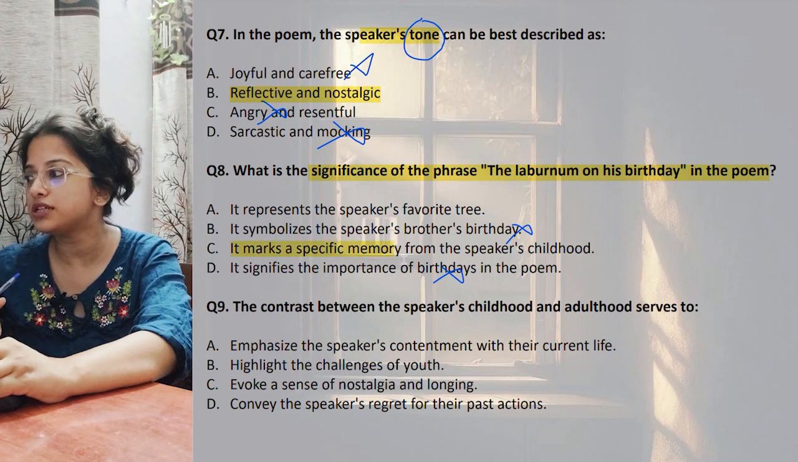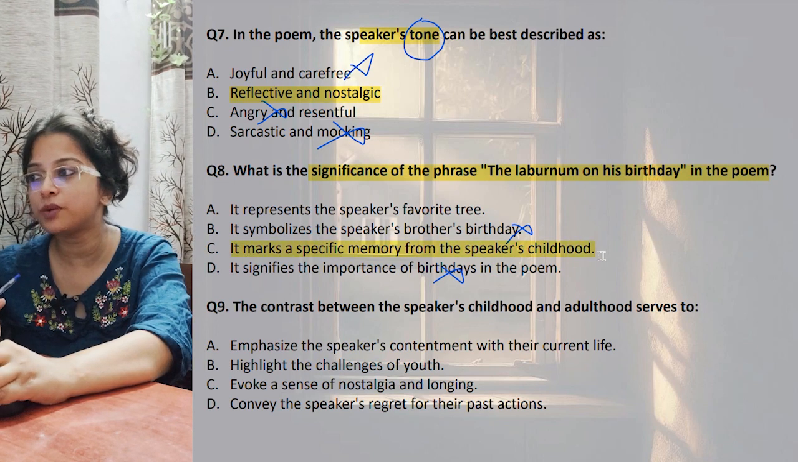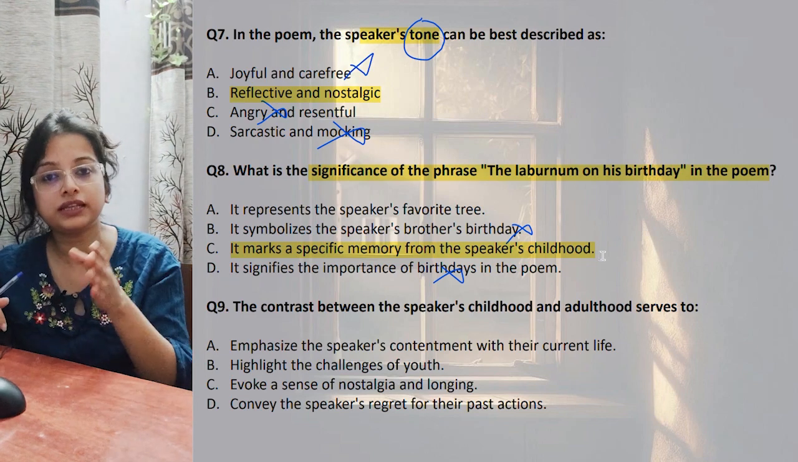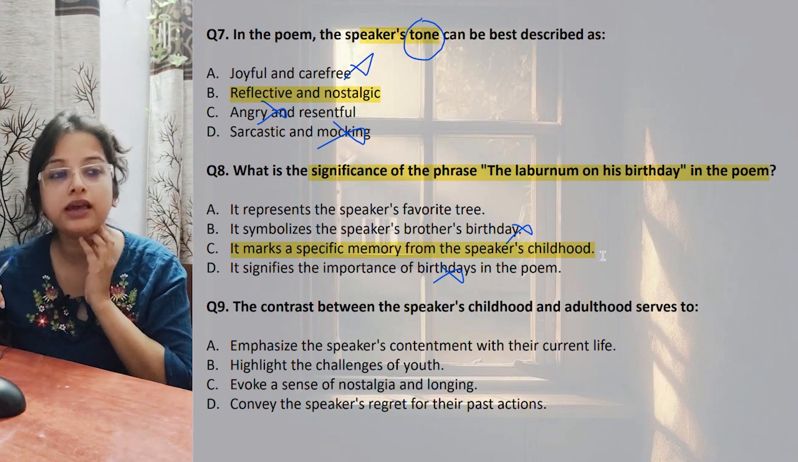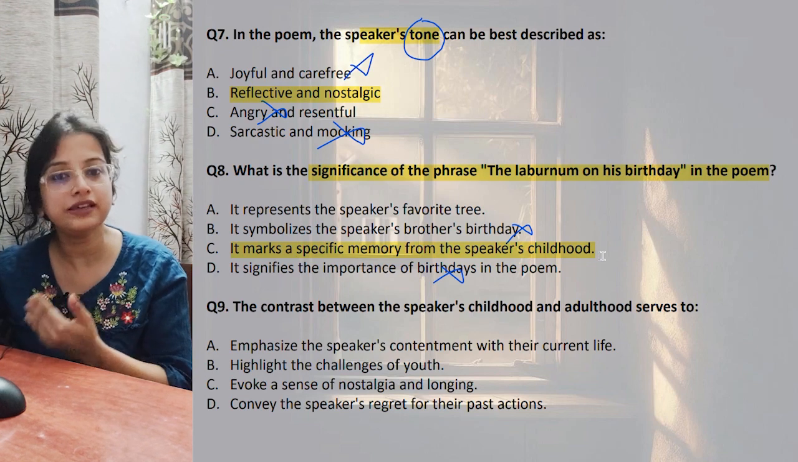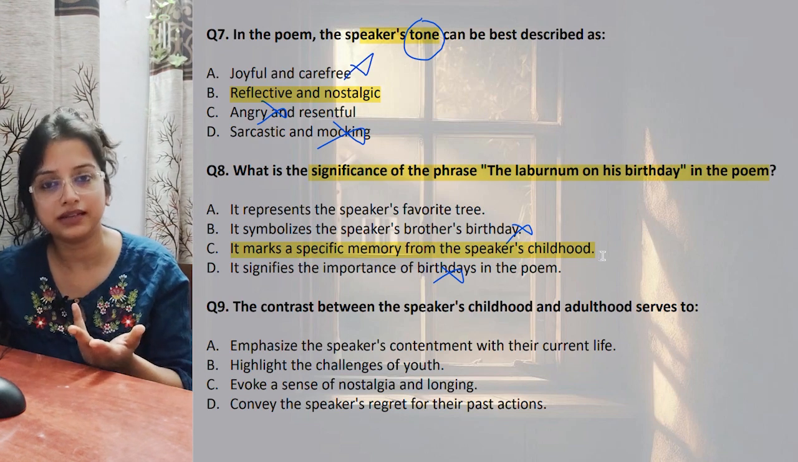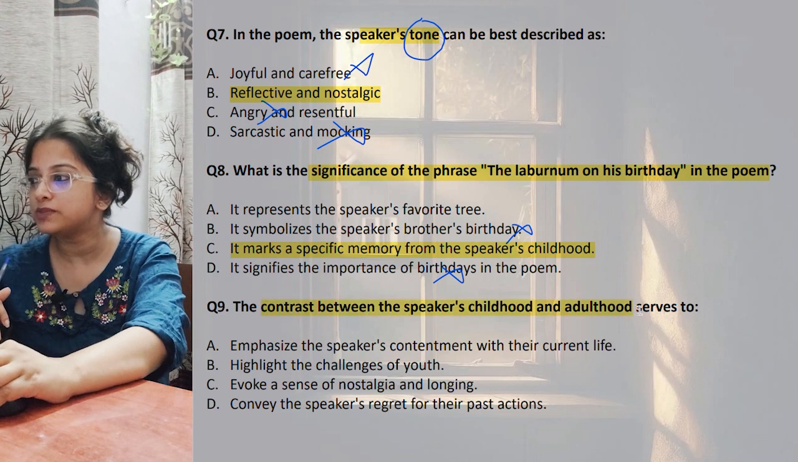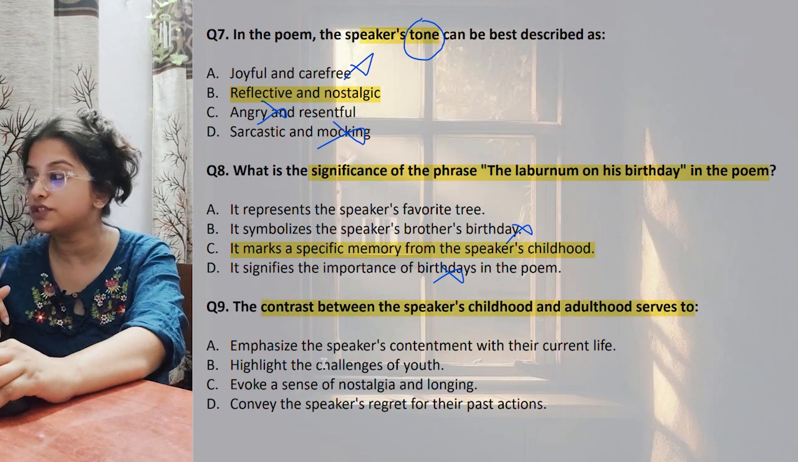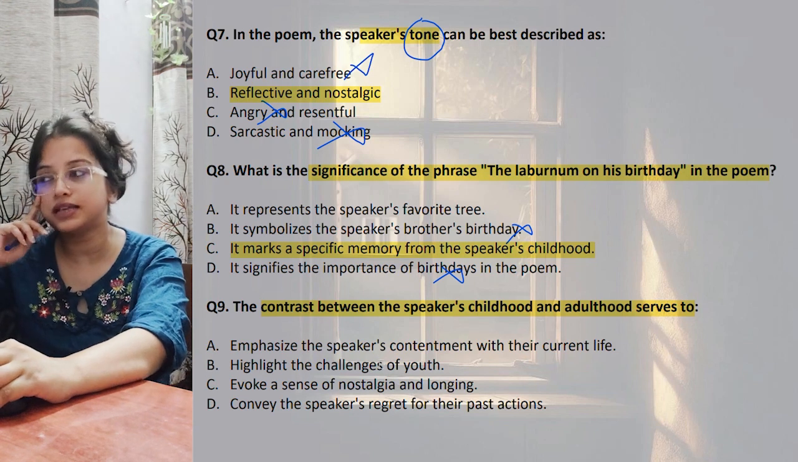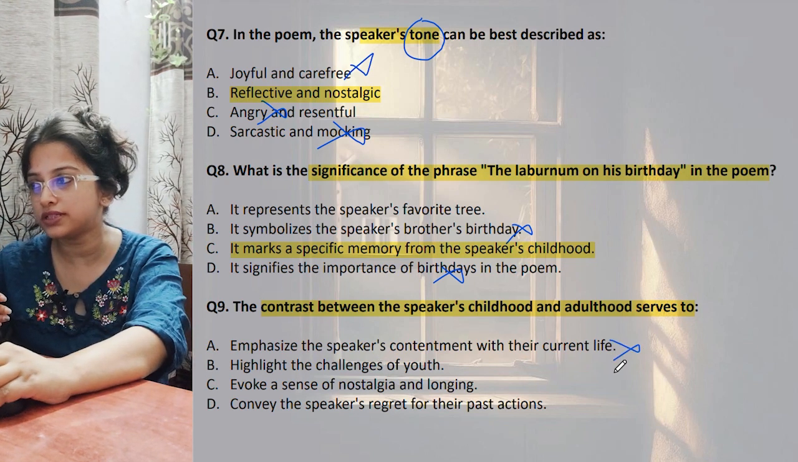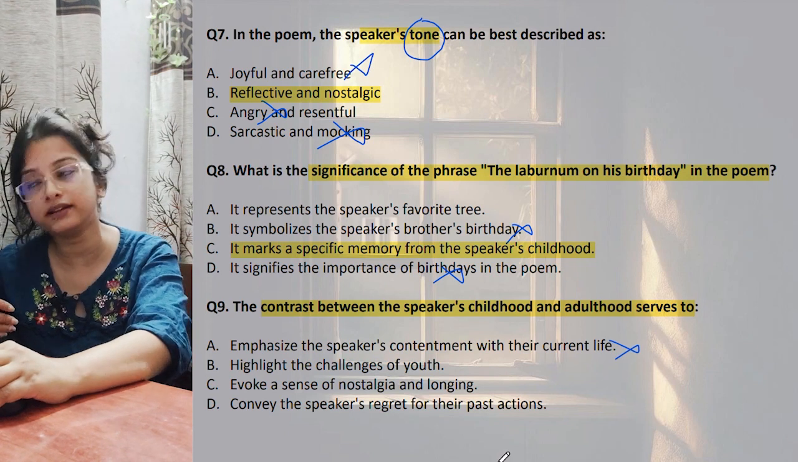So the best option is, it marks a specific memory from the speaker's childhood, that on his brother's birthday, he had planted this tree, but then again this tree lived, but my brother is dead. Okay. Time, passage of time. The contrast between the speaker's childhood and adulthood serves to emphasize the speaker's contentment, satisfaction with his current life. Is he satisfied? Of course not satisfied. He is sad. No, he wishes he were dead.